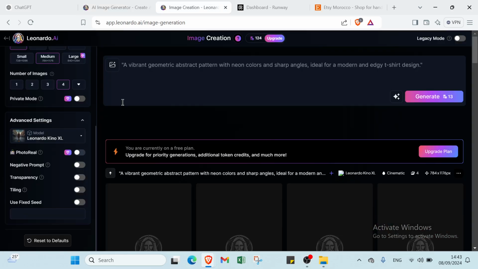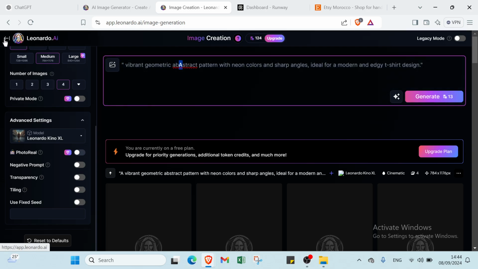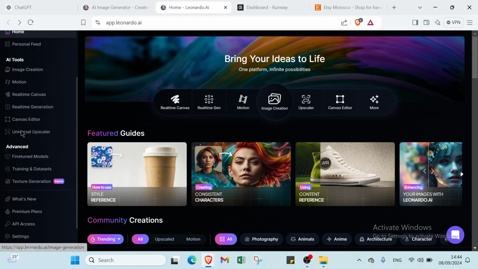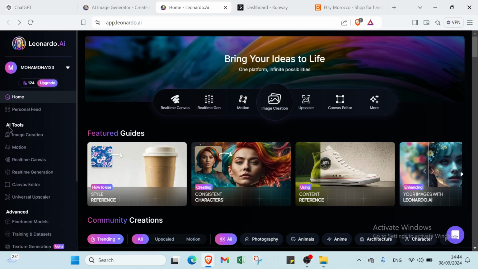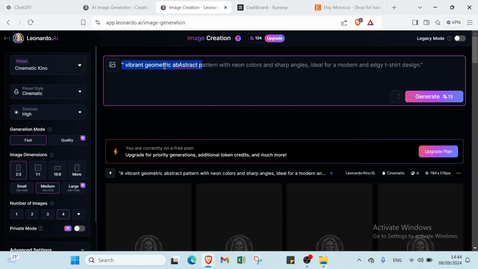So then we have here the home page. After you sign up, all I have to do right now is just come back to the home page. We have here various things and various options. So all I have to do is just come to the AI tools, then you click over image creation, then you paste what you already copied from ChatGPT.